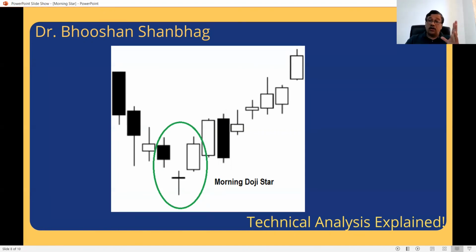Very powerful bullish reversal. A bearish trend after a month, and when a morning star appears, it is going to get converted into a bullish trend. So this actually gives you a good idea of when to buy the stock. When this candle closes and the morning star is in place, you can think of buying. So that is a very strong bullish formation, the morning star.